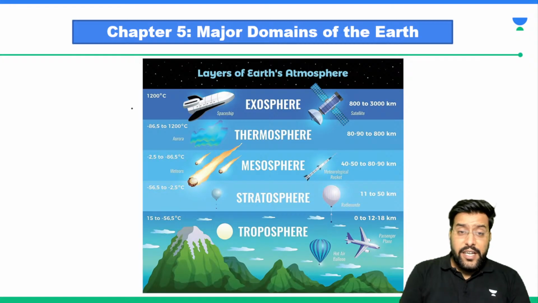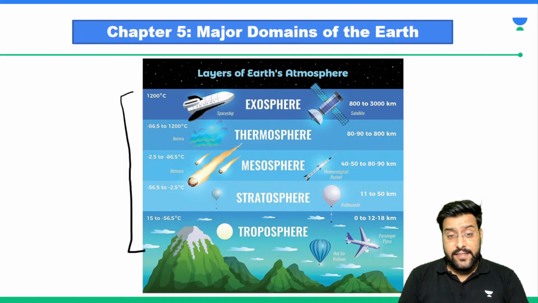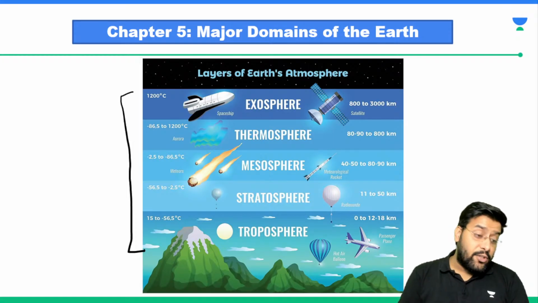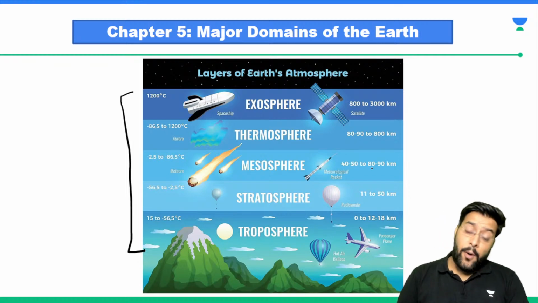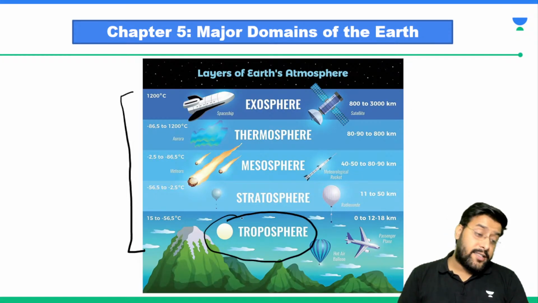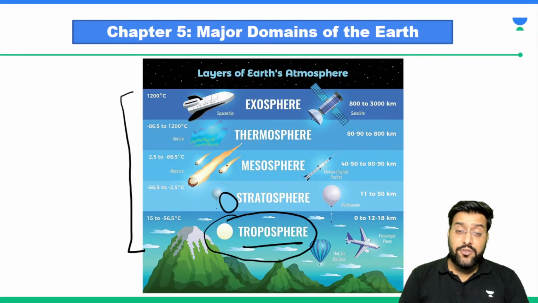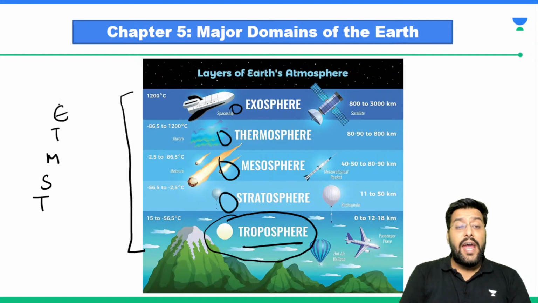So atmosphere is divided into certain layers. The entire atmosphere is divided into certain layers. Even though we will understand about these layers later, we need to know the idea about the names and their order. So the first layer that we see immediately on top of us is troposphere. Then we have stratosphere, mesosphere, thermosphere and exosphere. So you need to remember it in this order: troposphere, stratosphere, mesosphere, thermosphere and exosphere.